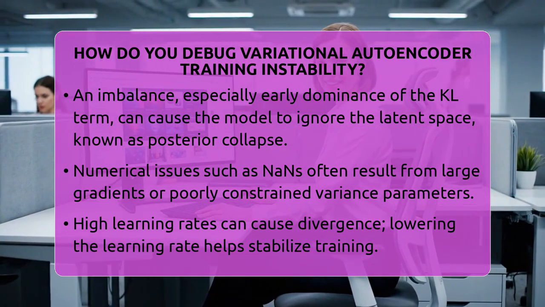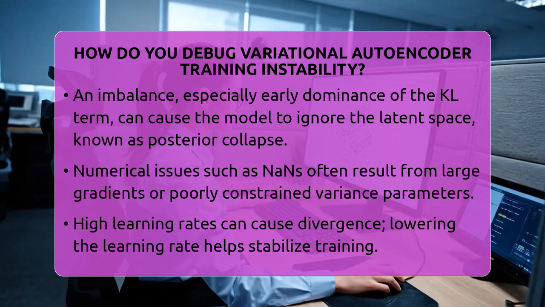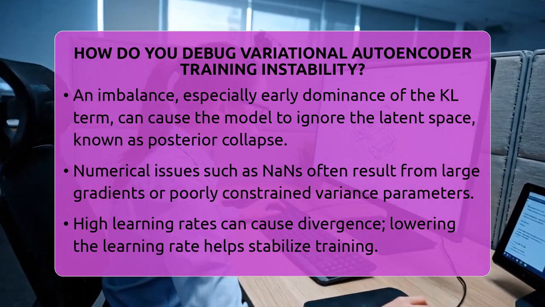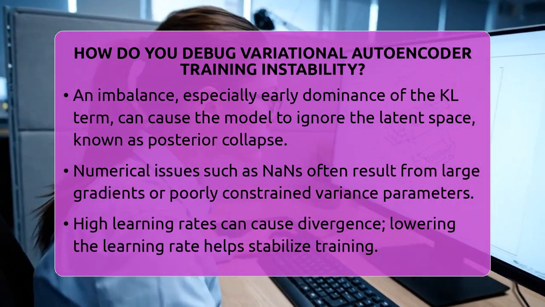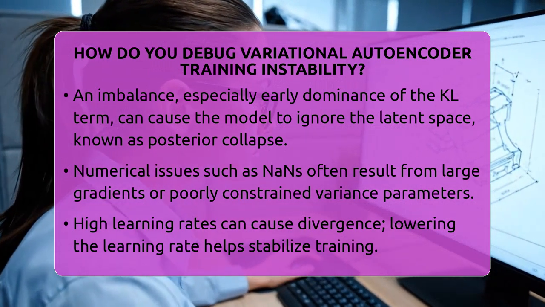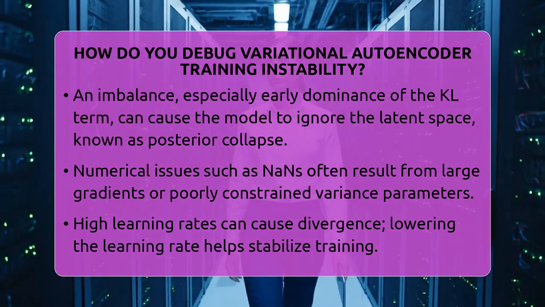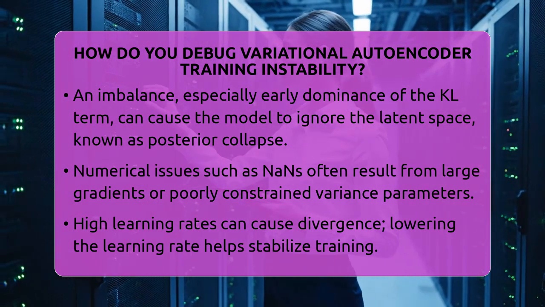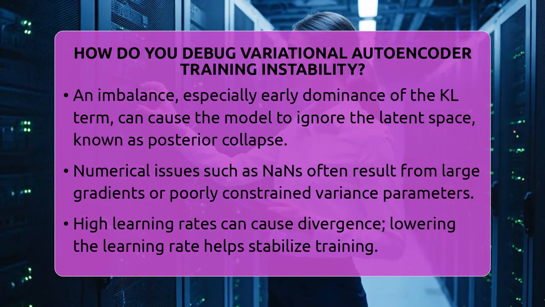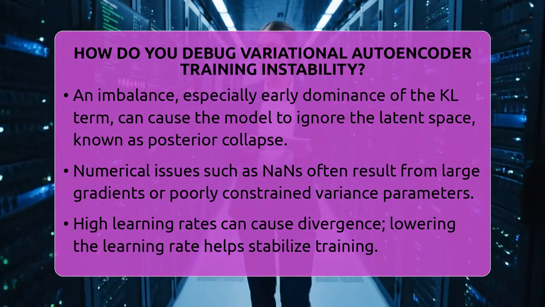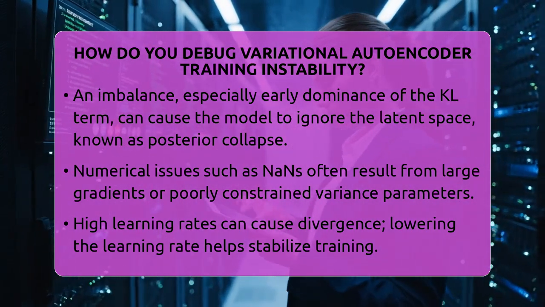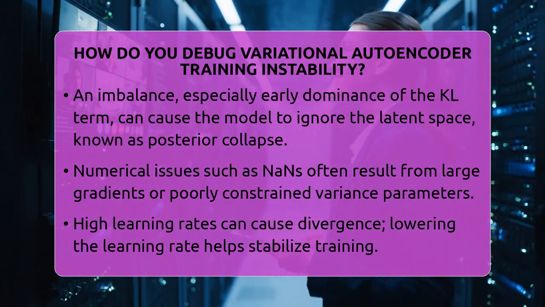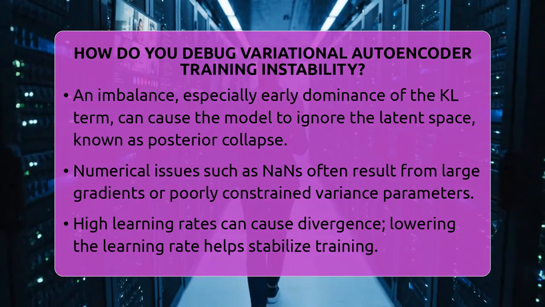Next, check for numerical issues. NaN values often pop up when gradients become too large or when variance parameters are not properly constrained. High learning rates are a common culprit, causing big jumps in the model's parameters that lead to divergence. To fix this, lower the learning rate and monitor your training for NaN or sudden jumps in loss values. Using debugging tools that detect NaN during backpropagation can be a big help.